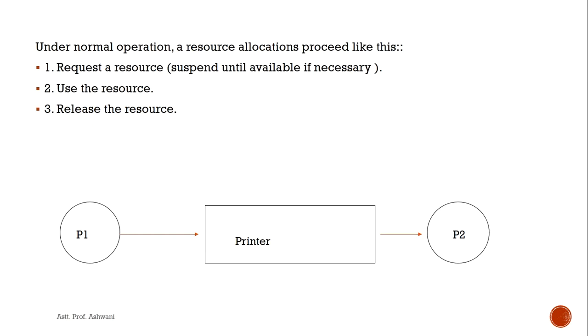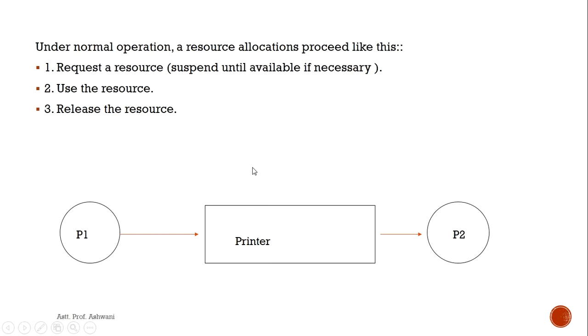So how does it work? We can see in the figure that a request event occurs when a process P1 makes a request for a resource. Here the resource is a printer. When a process wants a resource, it calls for the resource by a system call, and if it is available, the resource is allocated to that process.